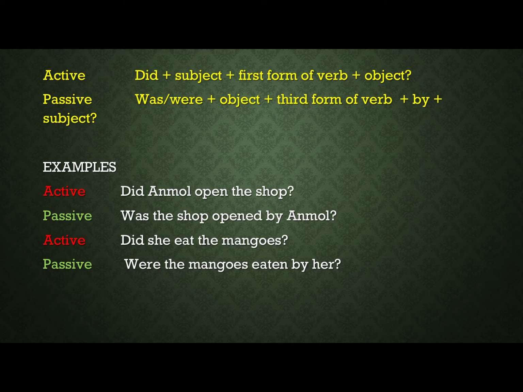In interrogative, we have the helping verb did. Did will be replaced by was or were when making passive voice. Did plus subject plus first form of a verb plus object. Was or were in passive voice is was or were plus object plus third form of a verb plus by plus subject.